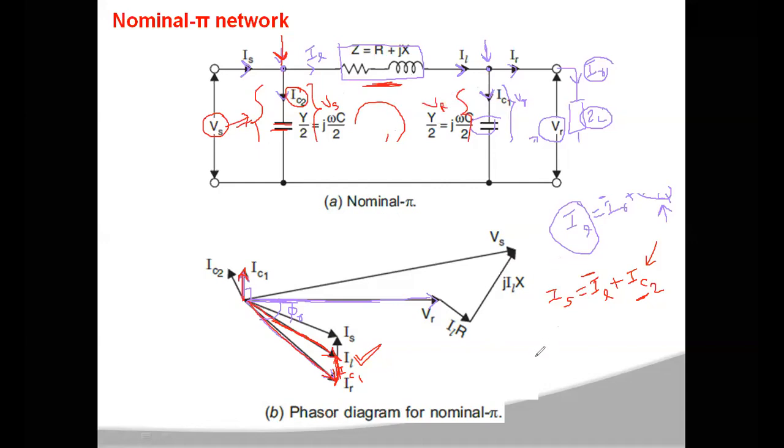So your Vs is equal to VR plus, with the current flowing through this impedance being IL, IL into Z. In place of Z you can write R plus JX.